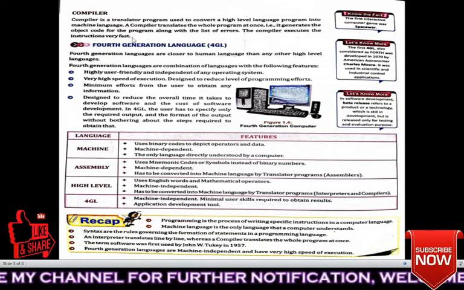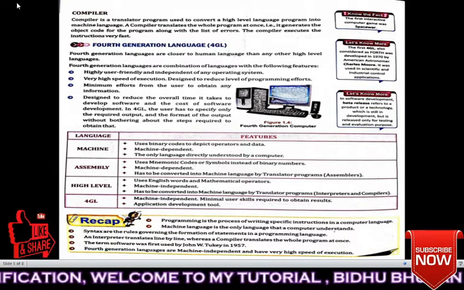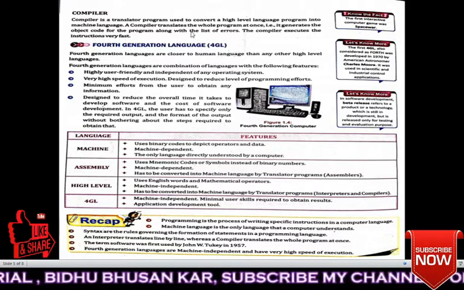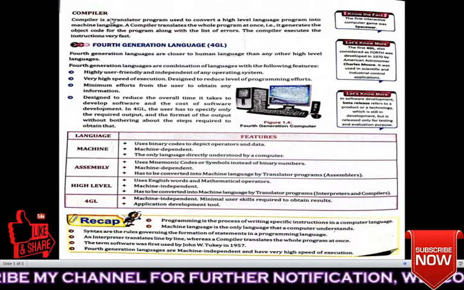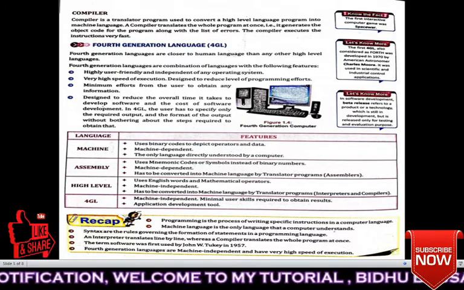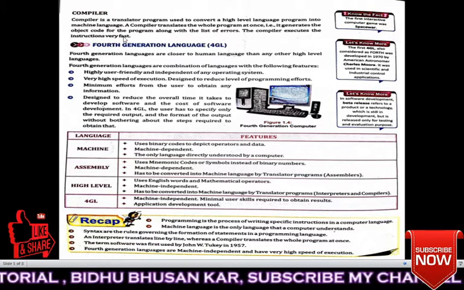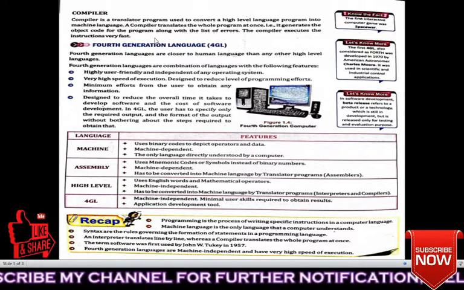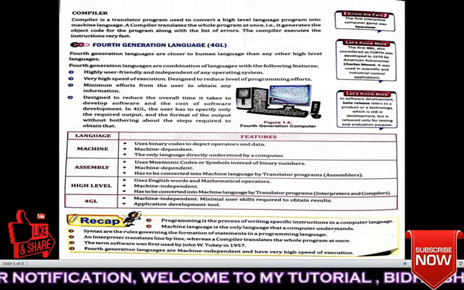The compiler executes the instructions very fast. When you write instructions or programs, if they are translated by a translator like a compiler, it converts all the programs, meaning it executes all the programs simultaneously. So it executes the instructions very fast as compared to the interpreter, because the interpreter executes the program line by line, while the compiler executes the whole program at once.